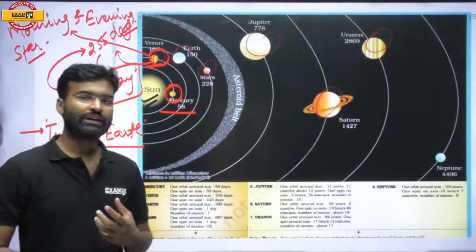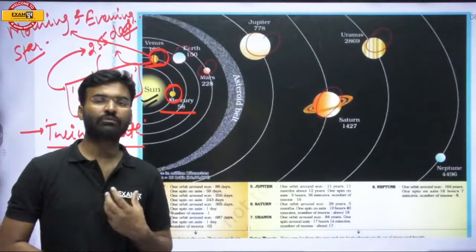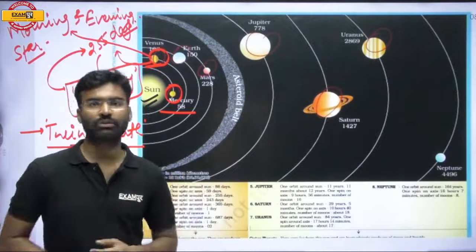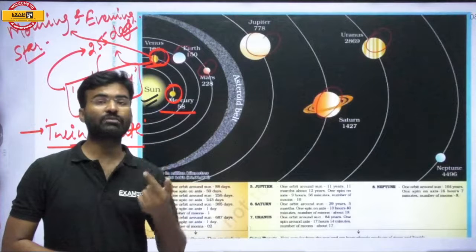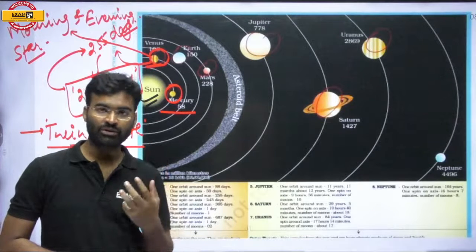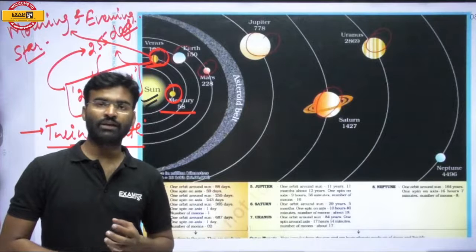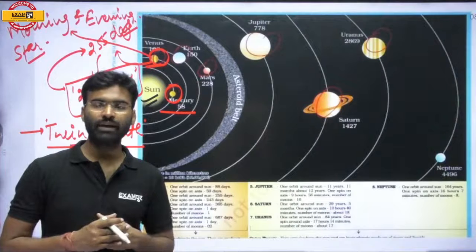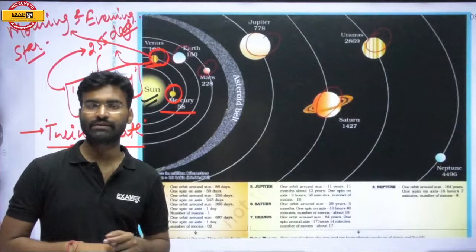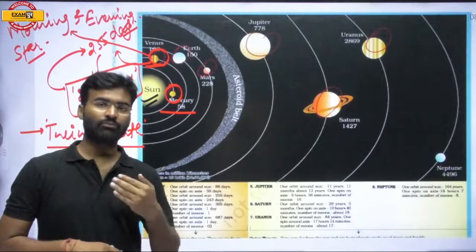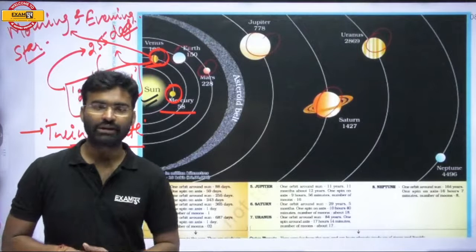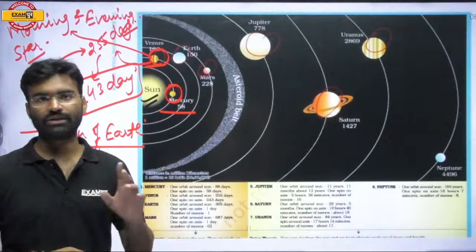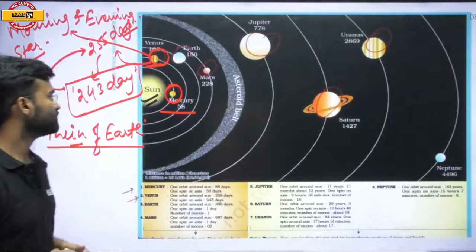Why? Because Venus appears brighter, as a luminous object, because of the presence of carbon dioxide in its atmosphere. The concentration of greenhouse gases is high, and that is why the temperature of Venus is more than 400 degrees Celsius. The average temperature of Venus is very high due to the carbon dioxide in its atmosphere.